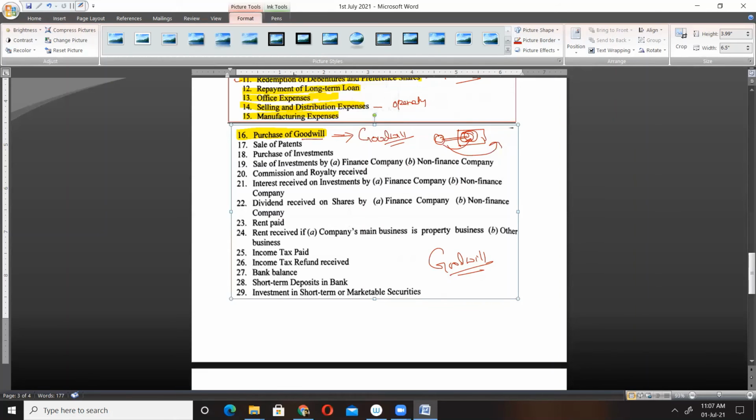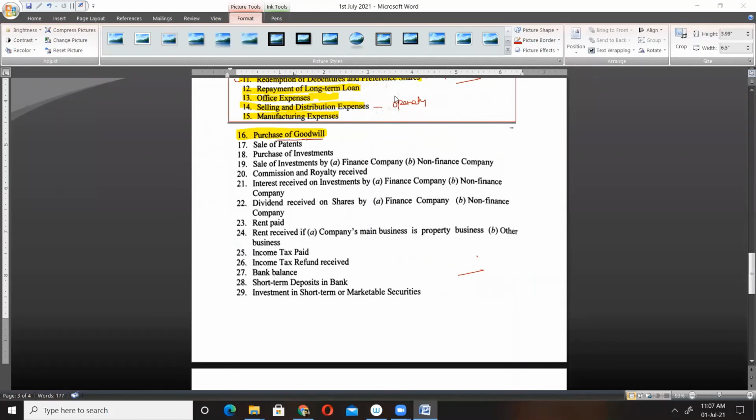So goodwill is an intangible asset, and purchase of goodwill is nothing but a purchase of an asset, and purchase of an asset is a part of our investing activity, and hence purchase of goodwill is our investing activity. Am I clear? Purchase of goodwill is our investing activity. Clear? Okay. Next, what do you have?